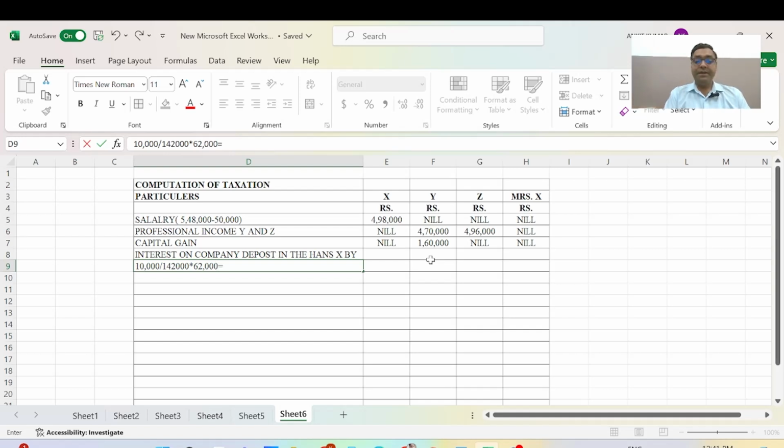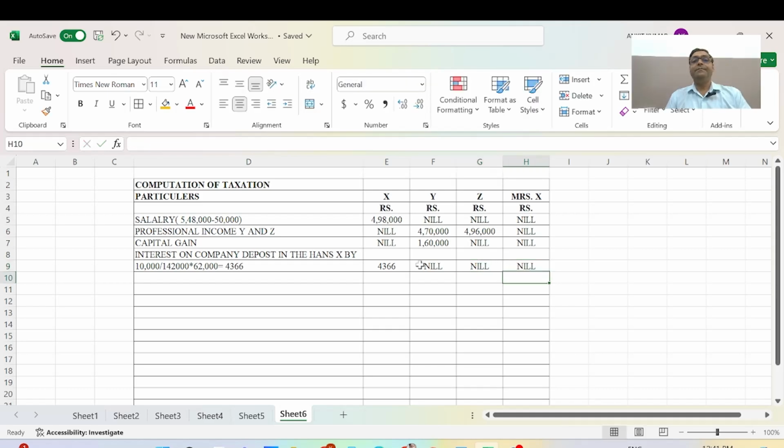After we get these figures, it will be 4366, and we will add the 4366 here. Y is nil, Z is nil, and Mrs. X is nil.